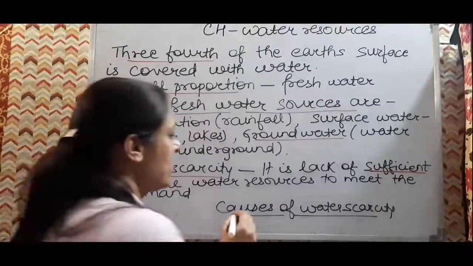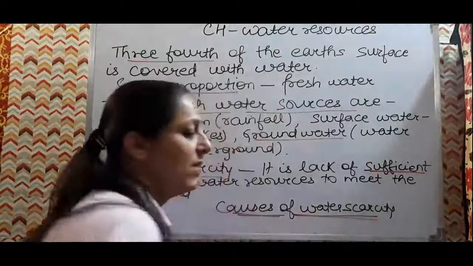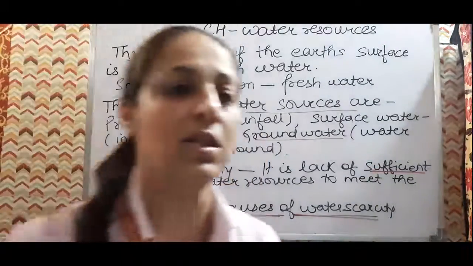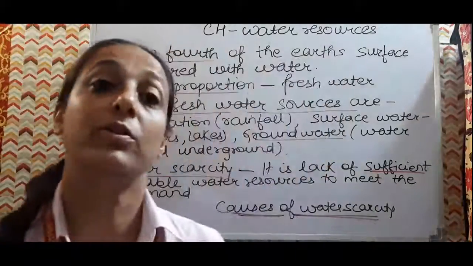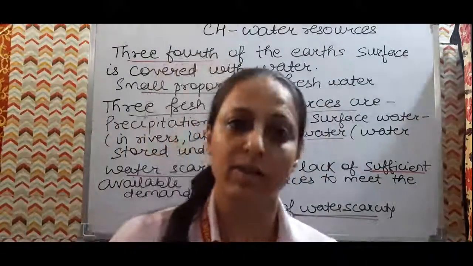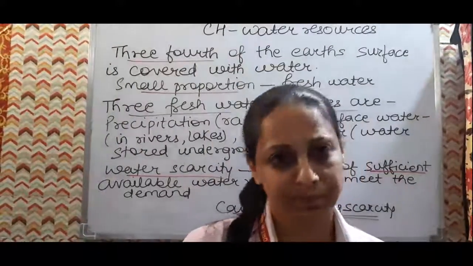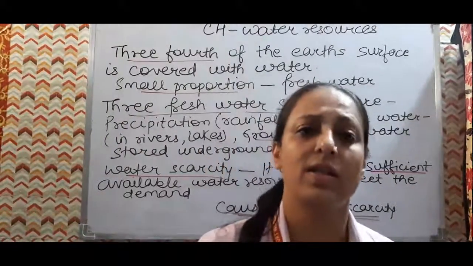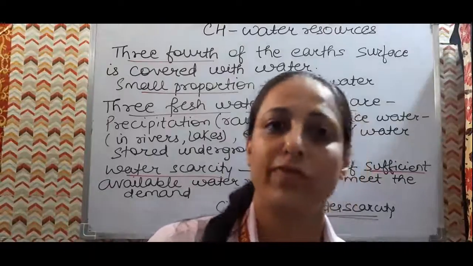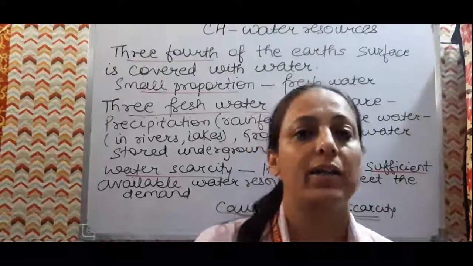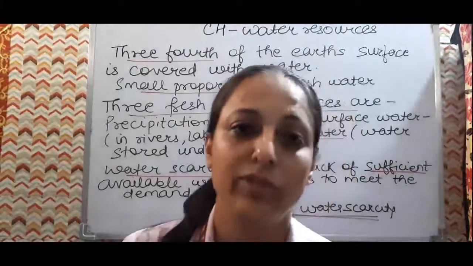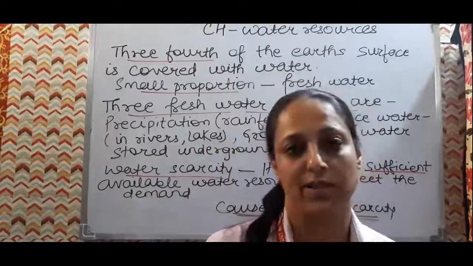Now we have to discuss the causes of water scarcity. What can be the causes? First of all, growing population. The needs are increasing, more population, so more need is there, and so there is water scarcity. Then the commercialization of agriculture: more and more farmers are going for crops which are water intensive, like paddy.